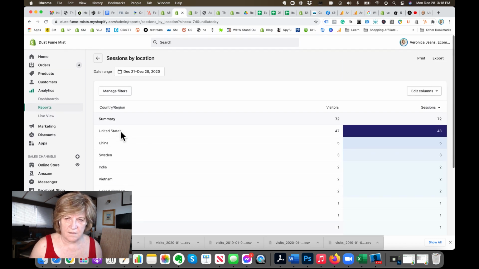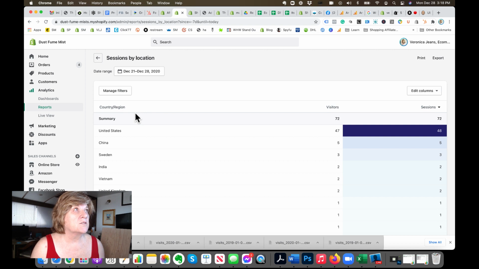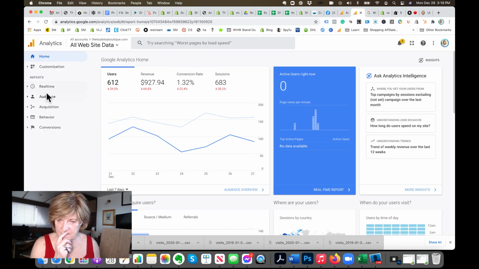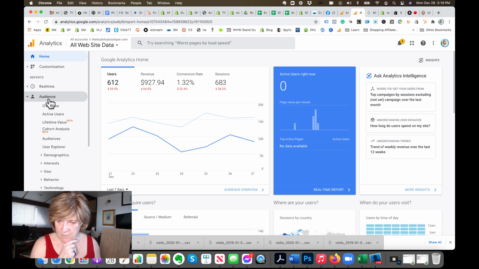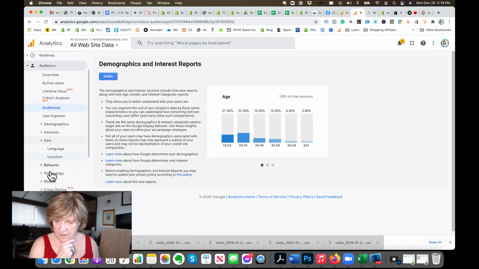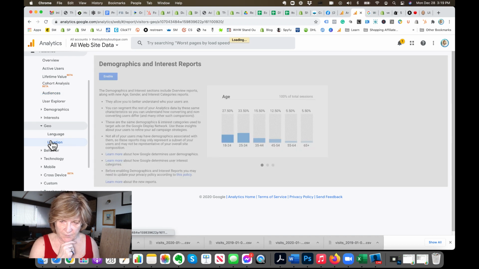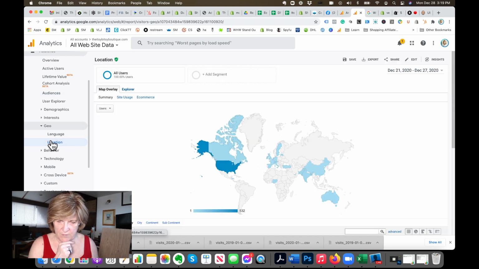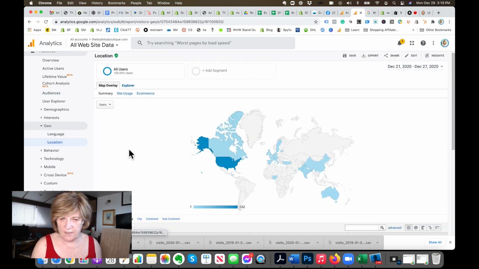Where did I see locations by? And I think that was Google Analytics. So we'll get that from Google Analytics. Okay, so acquisition, audience. We go to geolocation. Location. Use this. Itsy Bitsy. Okay, yes, it's on Google Analytics.